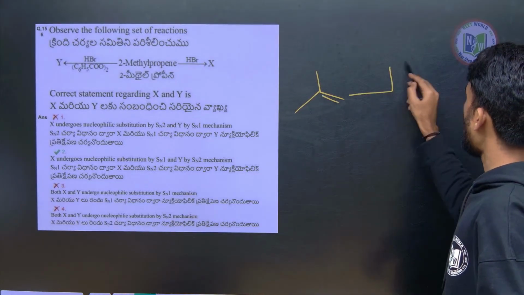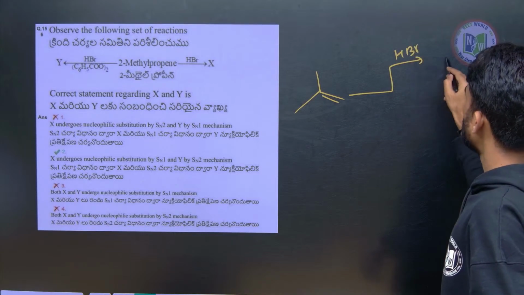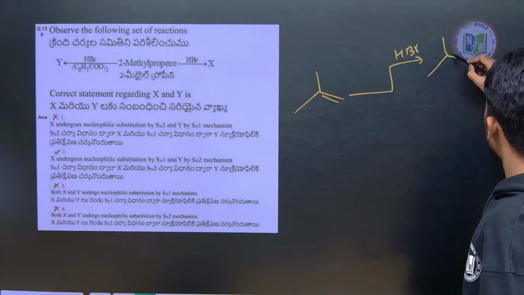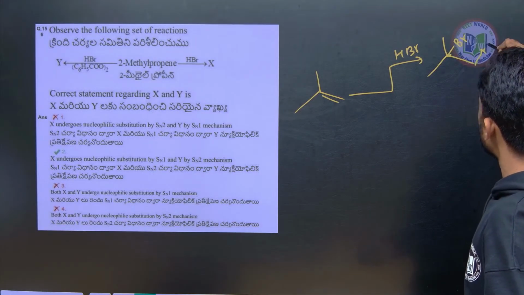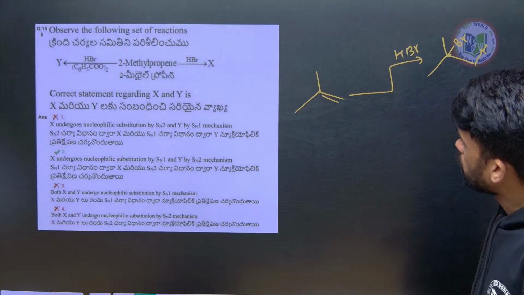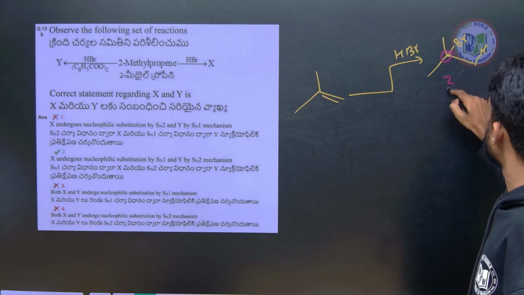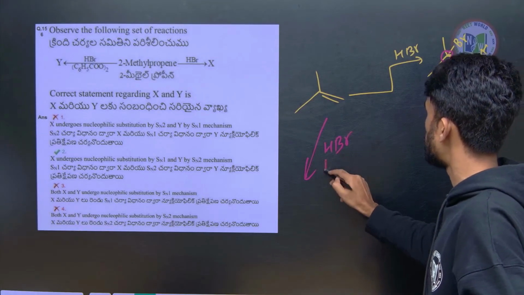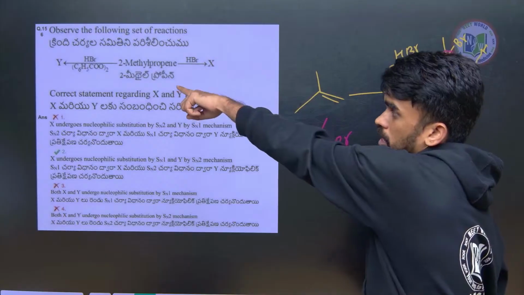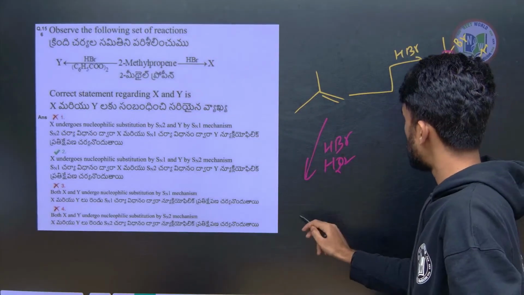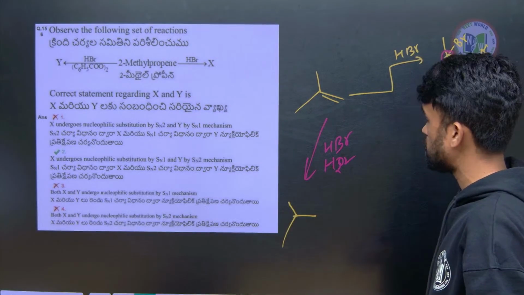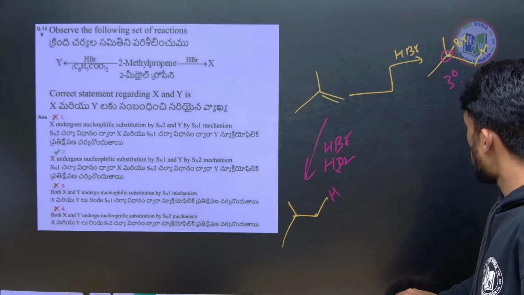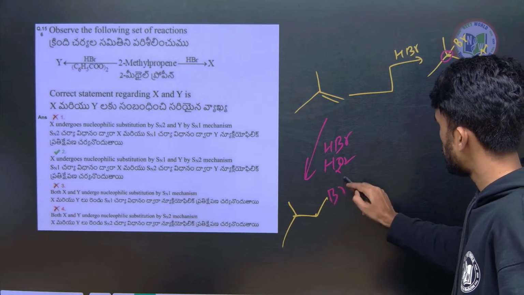For this, if we add HBr directly, it undergoes Markovnikov addition: put Br here, hydrogen here, this is the product. Now this has a tertiary carbon. If you do HBr addition in the presence of peroxides like R2O2 or benzoyl peroxide, then anti-Markovnikov addition takes place. Br addition will be opposite to this, so Br here, hydrogen here.